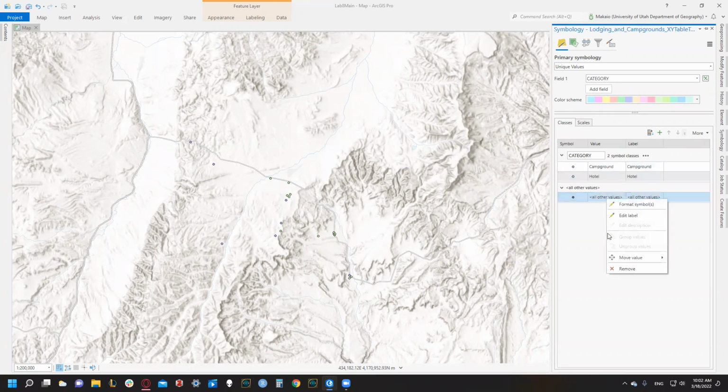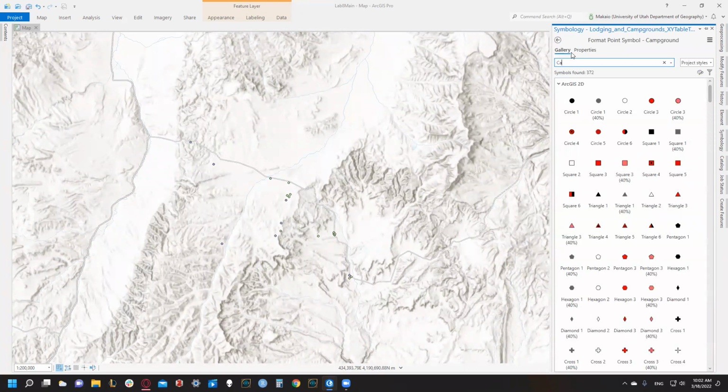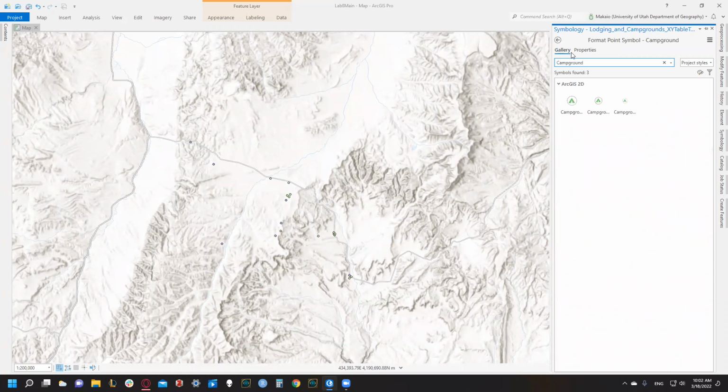So then if we right click and remove all of the values, we're just left with our campground and our hotel. We're going to choose the middle icon for campground, because if we choose the large one, I feel like it interferes with this cluster of points, and the small one's just too small.